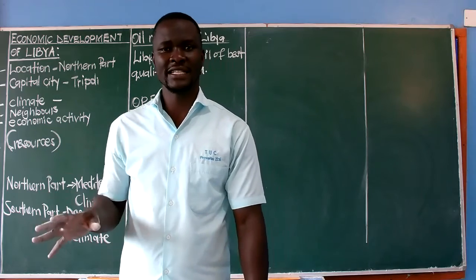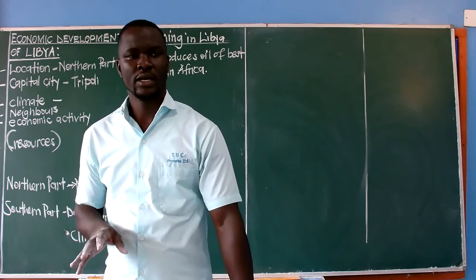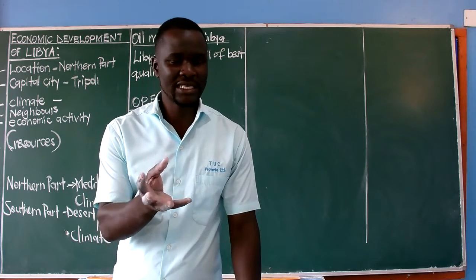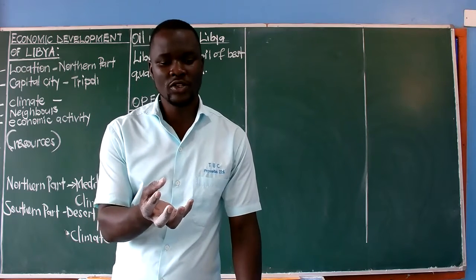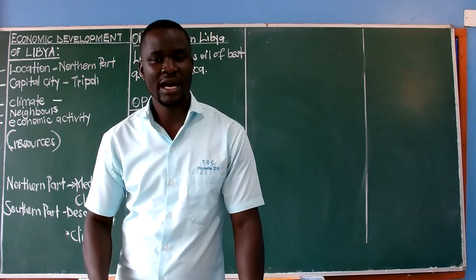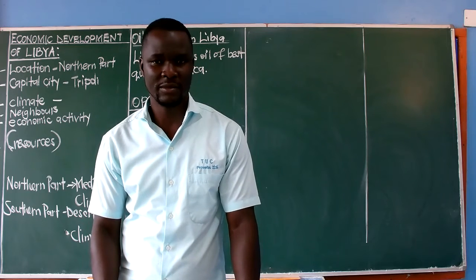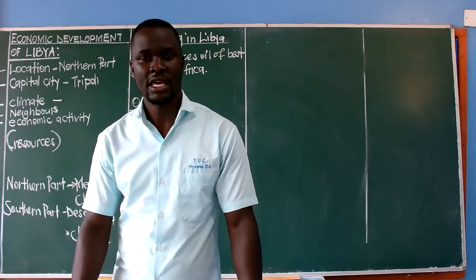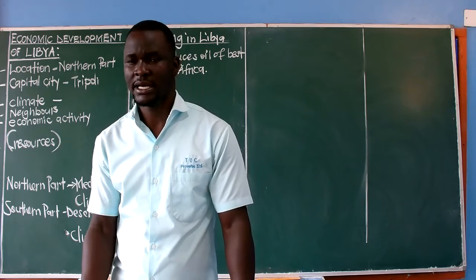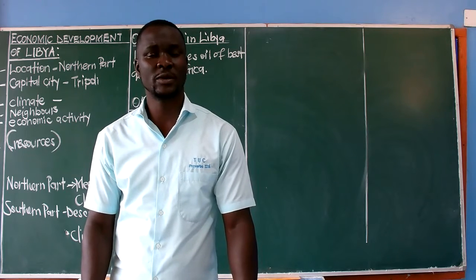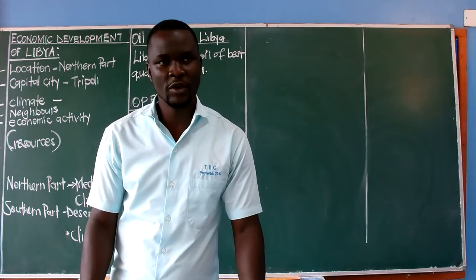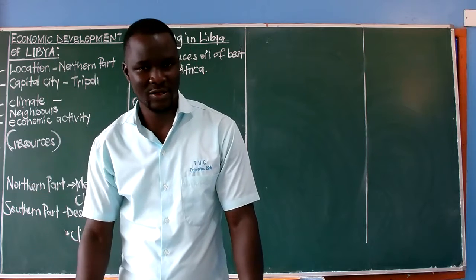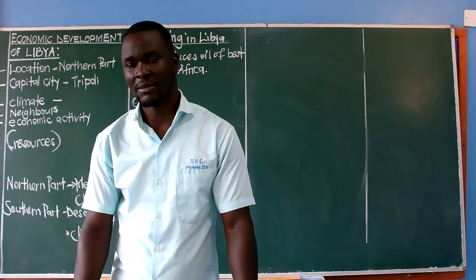Now, when we count the disadvantages of having a small population in a country like Libya, you will find that number one, the government does not collect enough taxes. The government collects less revenue from these few people. Remember, the more the people, the more the income collected from them, the taxes. So a country like Libya, which has few people, even the revenue is less collected. Number two, sometimes it brings what we call wastage of resources. The few people cannot exploit all the resources, and at the end of it all, they will just leave other resources wasted in the country. That also becomes another burden.